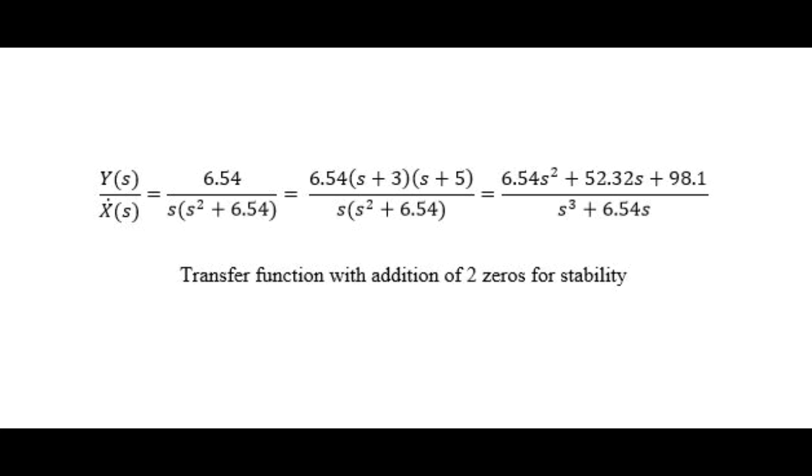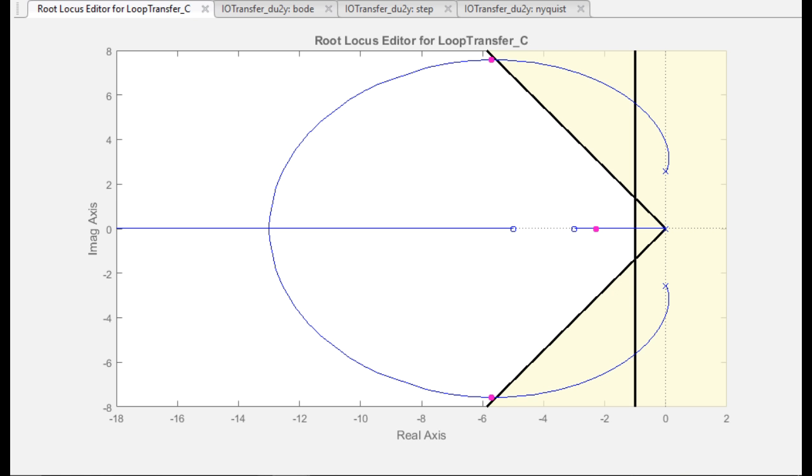To make these specifications possible in our locus plot, we decided to utilize a controller that was not discussed in class. This controller would have to implement 2 new zeros to our system. As you can see with our 2 zeros implemented, our poles lie on the left-hand side in the required region.